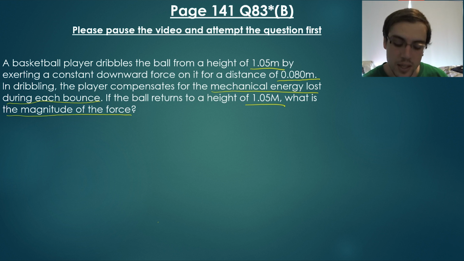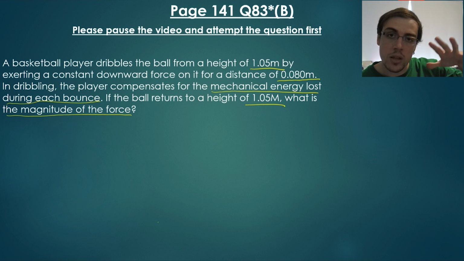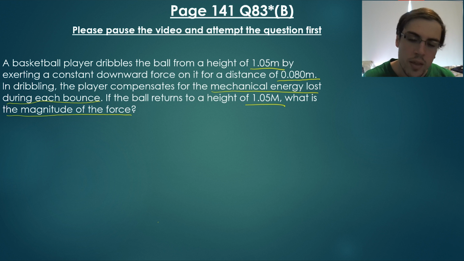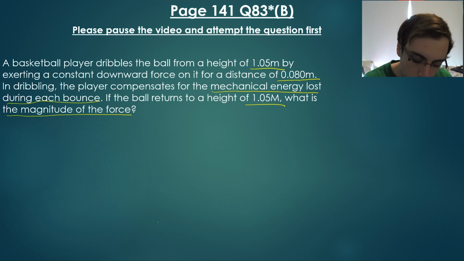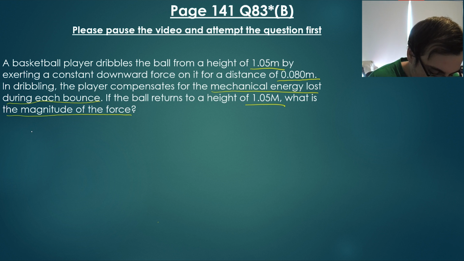Okay, so this is very interesting. It means that the total amount of energy that was lost is being replenished by the player pushing the ball down. So this is work. He is applying work to the ball in terms of a downward force, by pressing the ball down so that it hits the ground with more energy, meaning that it will bounce up to its original height of 1.05 meters.